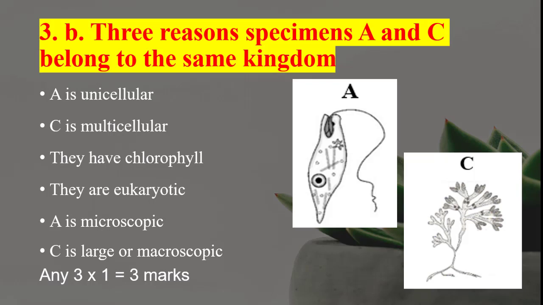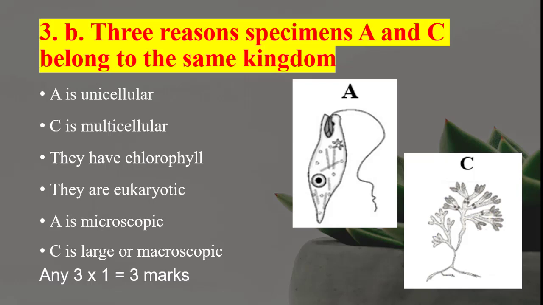So some of the things that are common among them with regards to the kingdom is they have chlorophyll, right? Euglena has chlorophyll. The same applies to C. And then they are eukaryotic. So that one stands out for both of them.